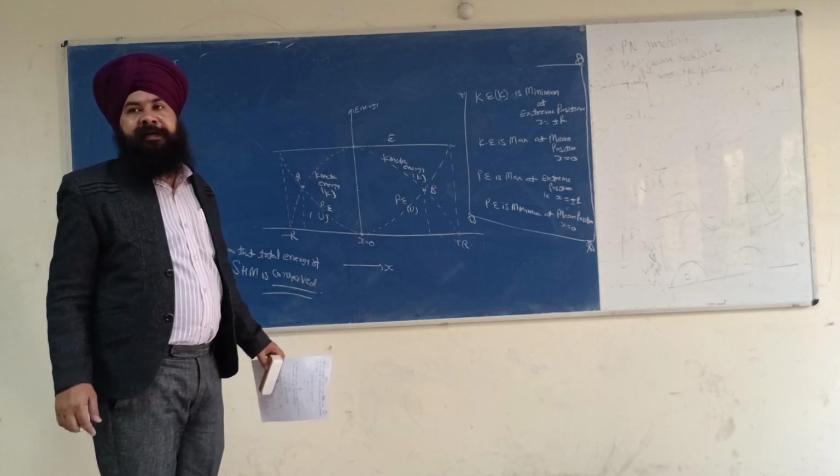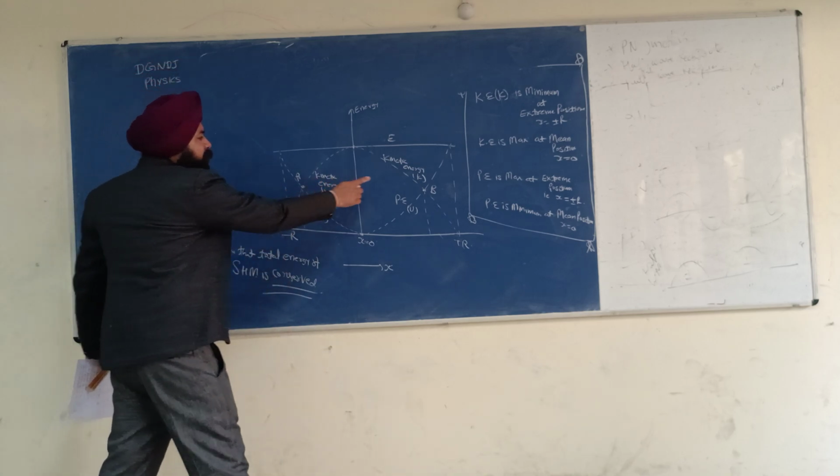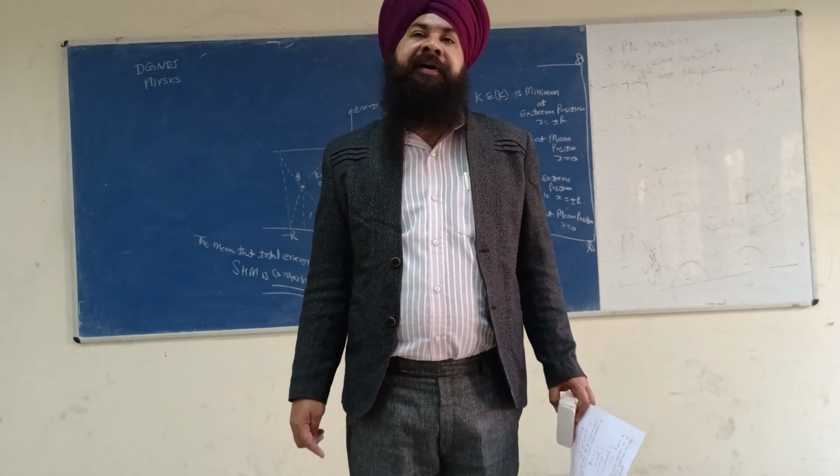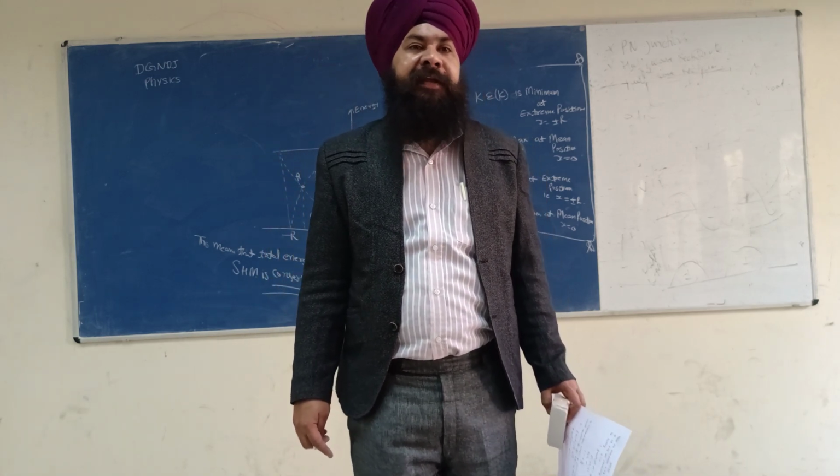These points can be determined by putting K equal to U.